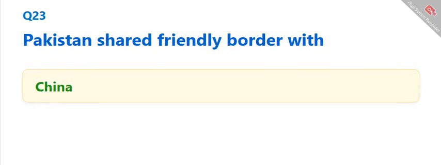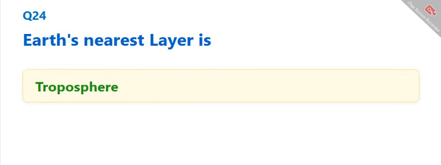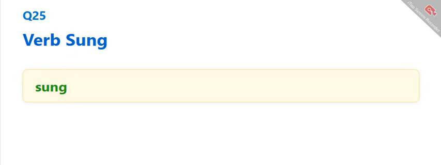Pakistan shares a friendly border with. The correct answer is China. Earth's nearest layer is. The correct answer is troposphere. Verb sung. The correct answer is sung. Third form of verb. The correct answer is sung. Article. The correct answer is an.